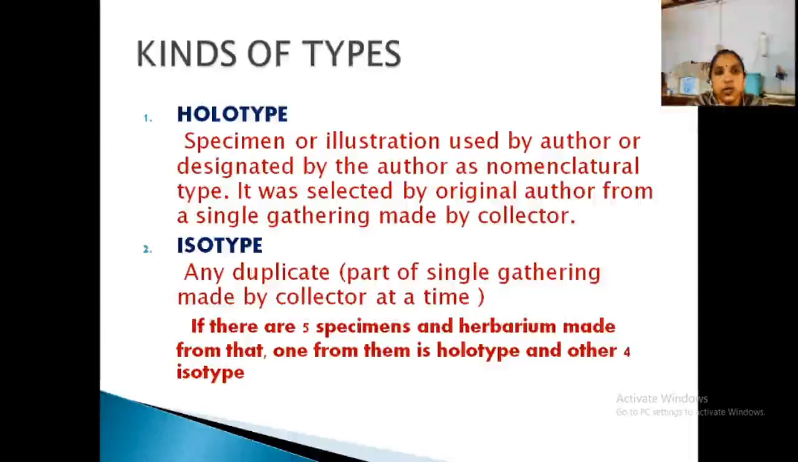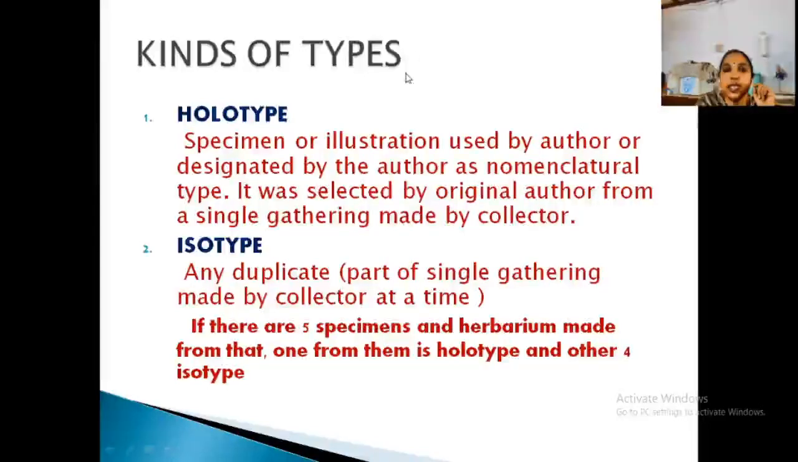What are the steps you should follow? Some of what you studied: you have to follow the rule of priority, ranks of taxa, effective and valid publication. So in that, you have to describe it by a type. Clear? So the specimen taken by the original author designated as a type is the holotype.